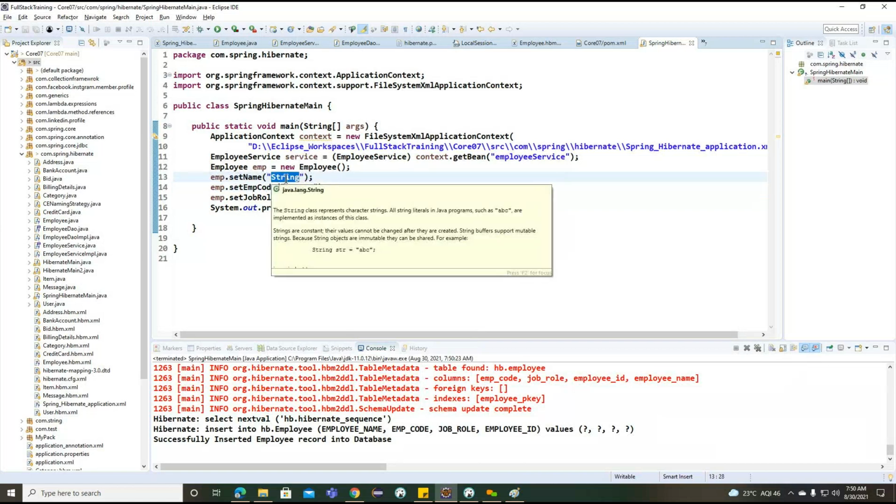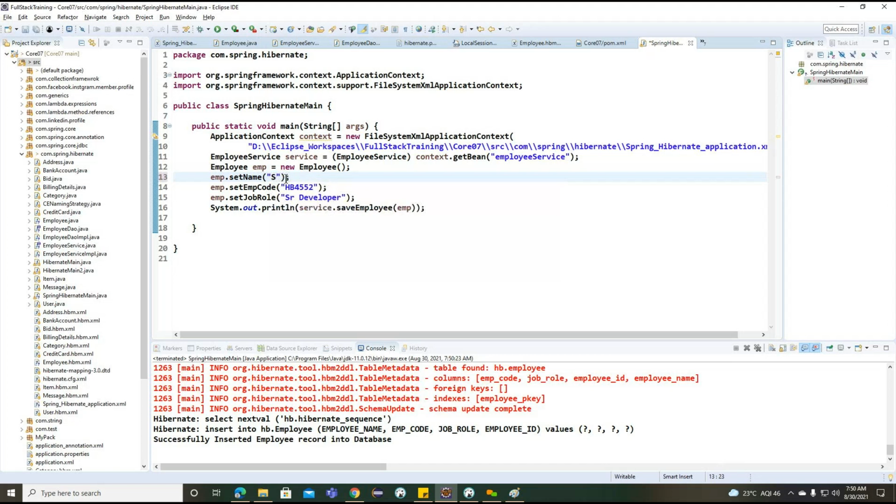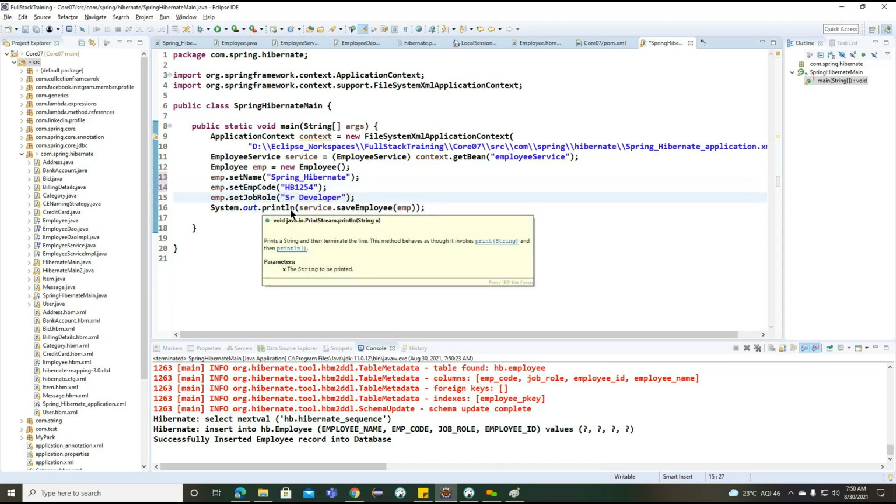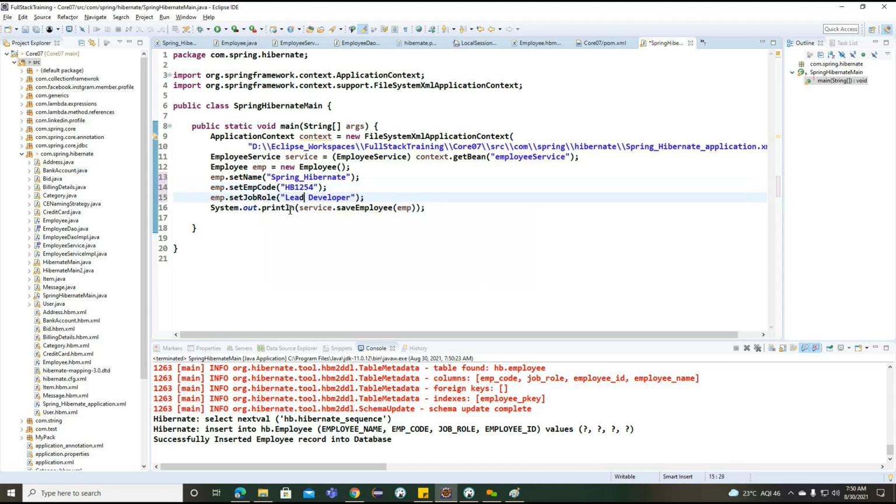And one more here. Now what are the steps we can write? And another one here, Spring underscore Hibernate, and here lead developer.